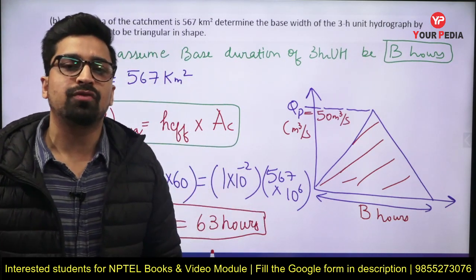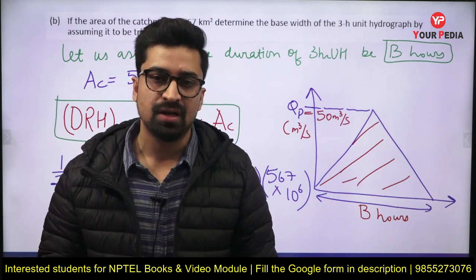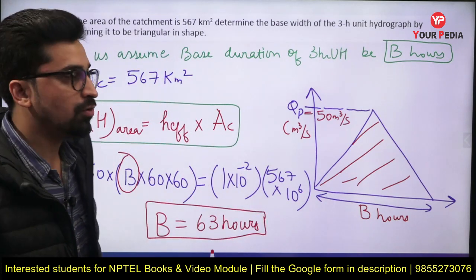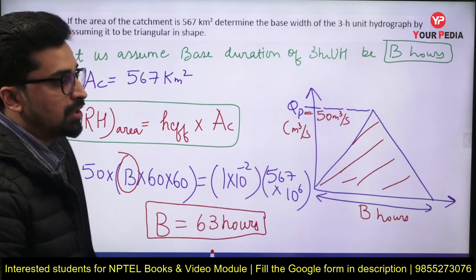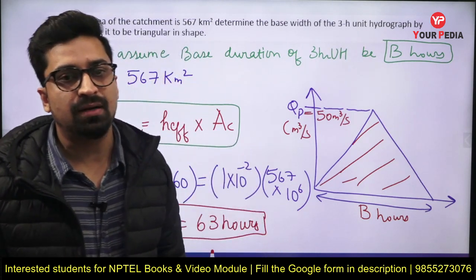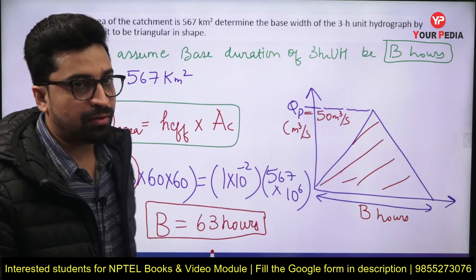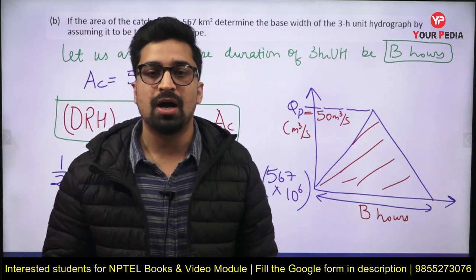So in this way you can solve infinite number of questions regarding unit hydrograph and flood hydrograph, right? Basic mistakes you should avoid, like the DRH value will be flood hydrograph value minus base flow. So keep in mind about the base flow, right? So this was the question number 40 of hydrology. So I hope you understood this question.